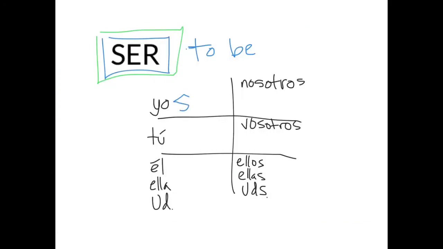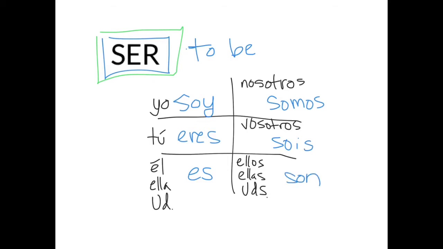So to review, ser means to be, and we have the conjugations listed here. So we have yo soy, tú eres, él, ella, usted es, nosotros somos, vosotros sois, and ellos, ellas, ustedes son. Remember, ser is an irregular verb, so we need to just memorize those conjugations.